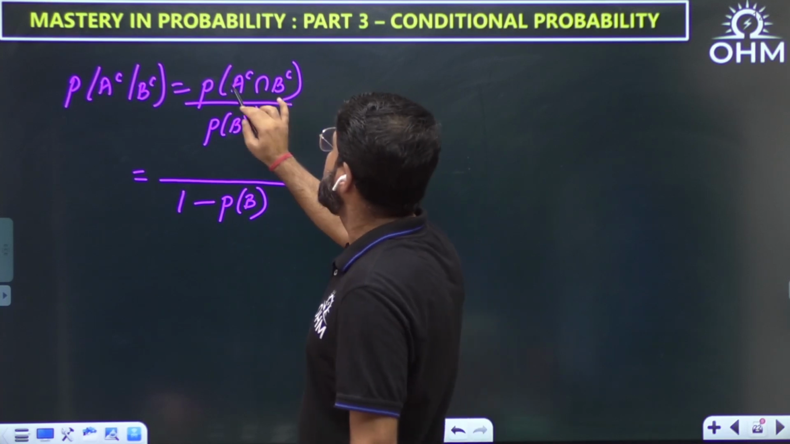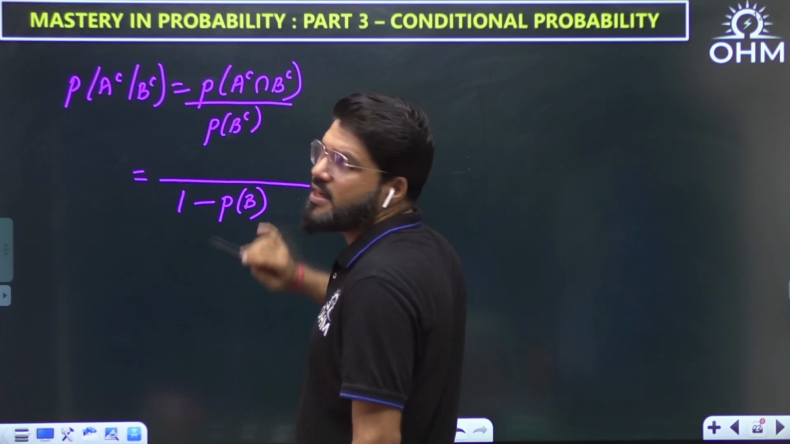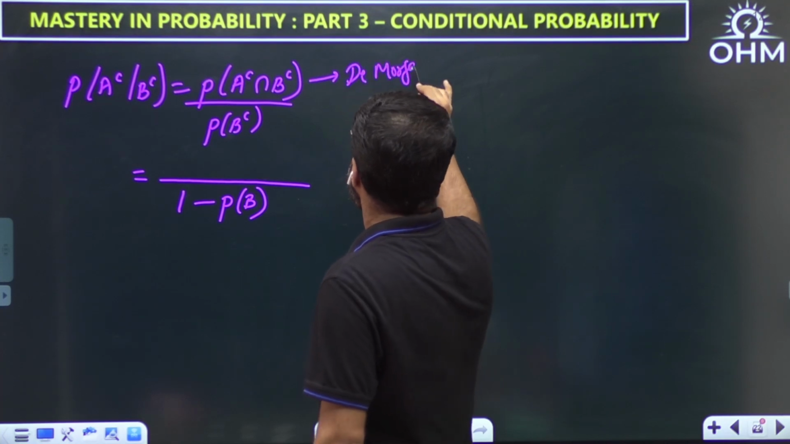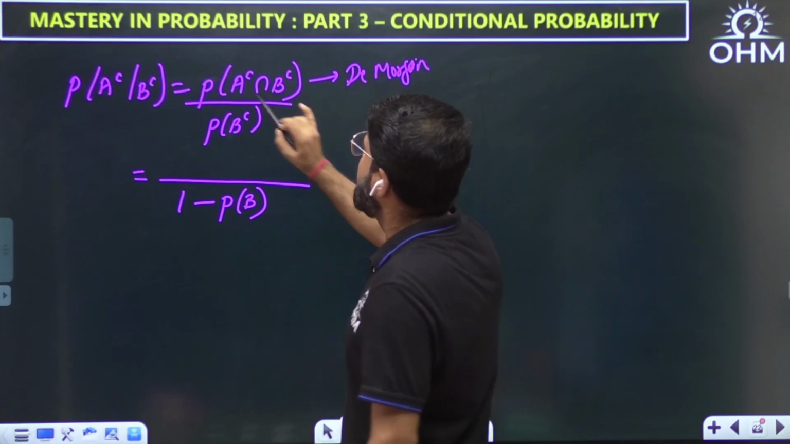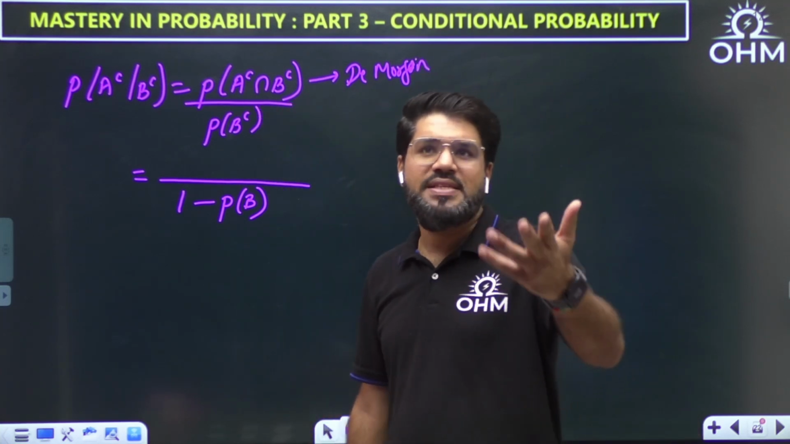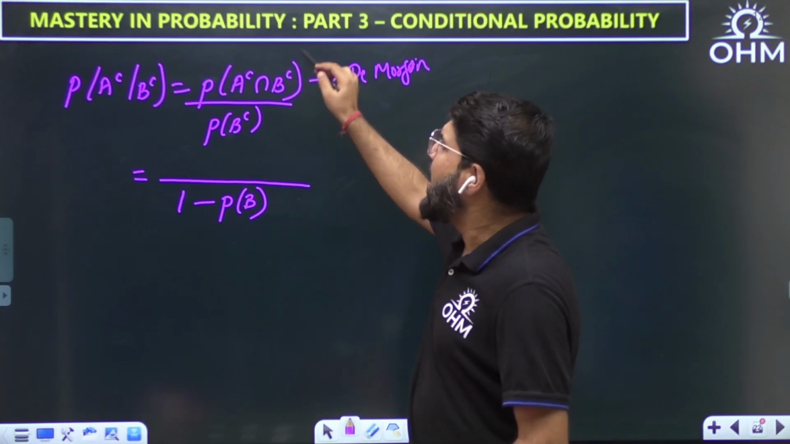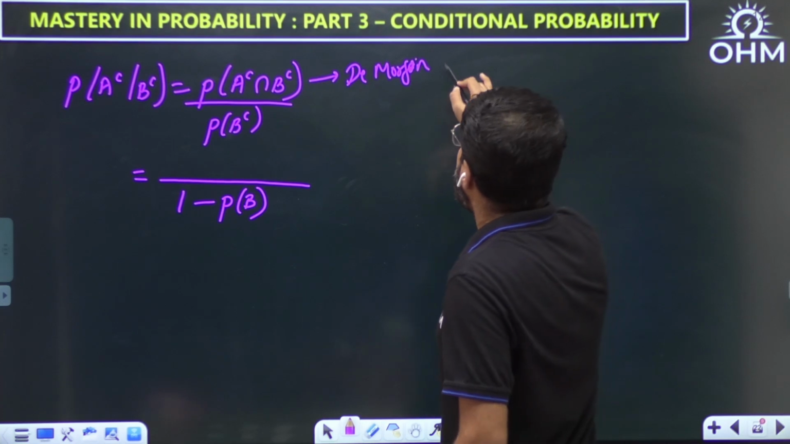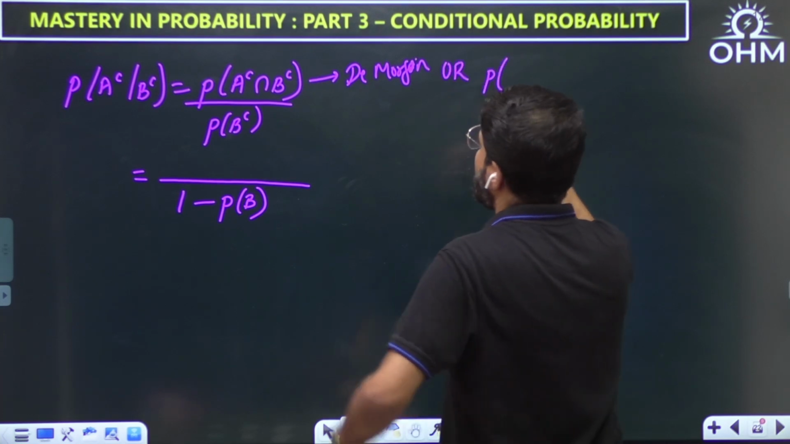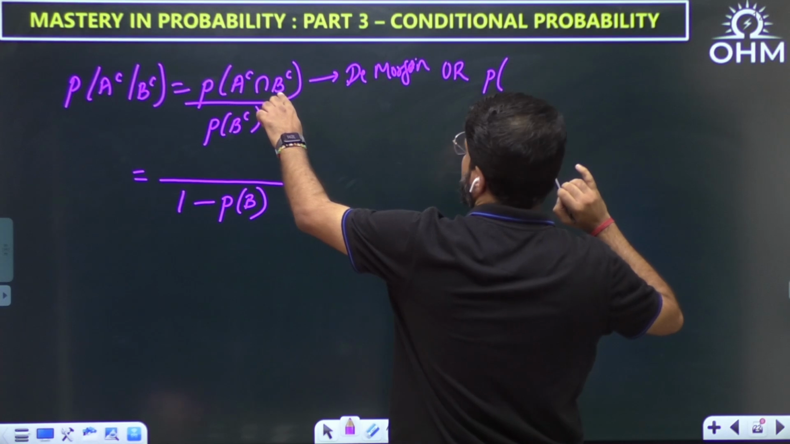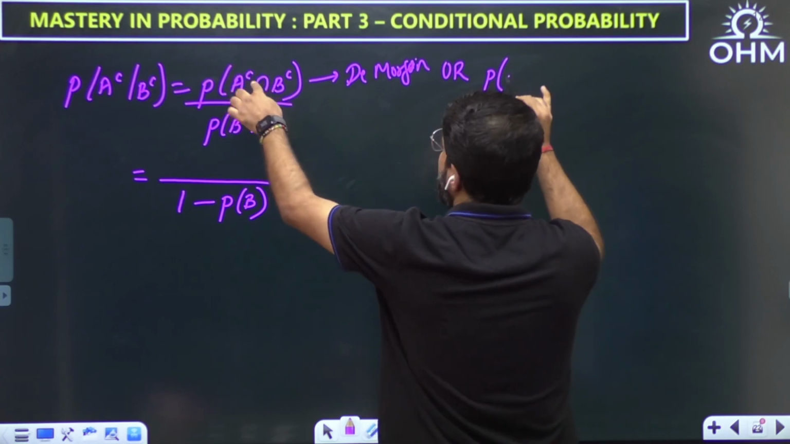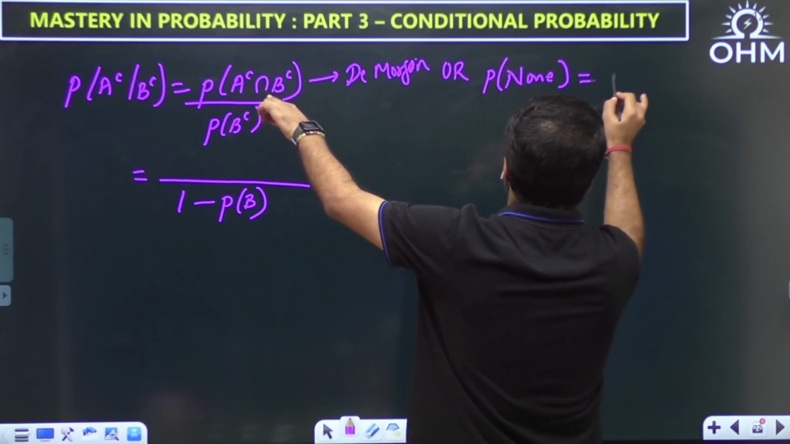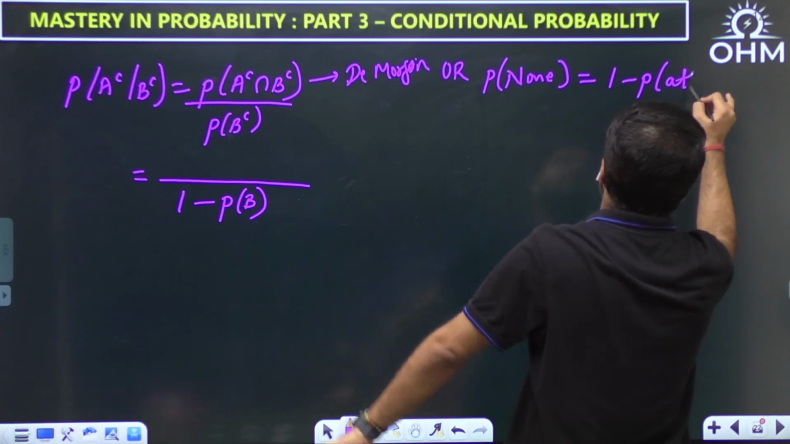Now here we can use De Morgan's law for P of AC intersection BC. Like in the part 1 session I told you, A does not occur and B does not occur. The probability of none is the probability of A complement intersection B complement. A also does not occur, B also does not occur. Intersection means and. So none of the events occurs, and that is equal to 1 minus the probability of at least one.